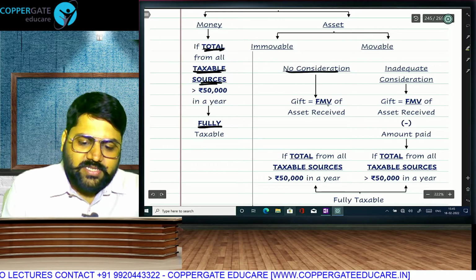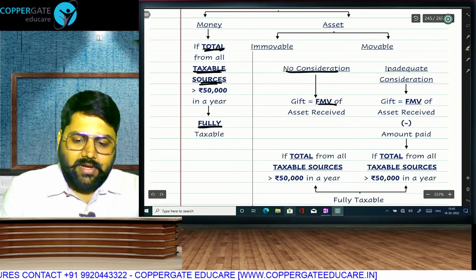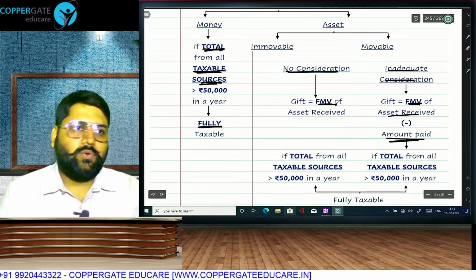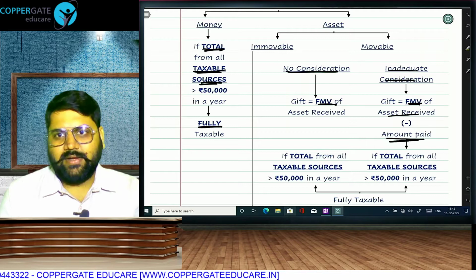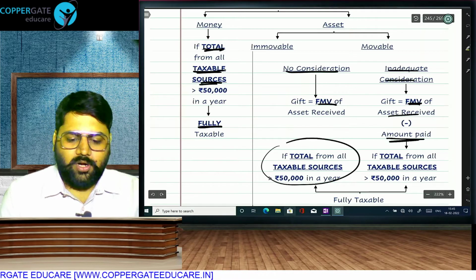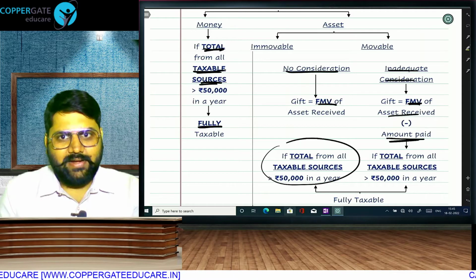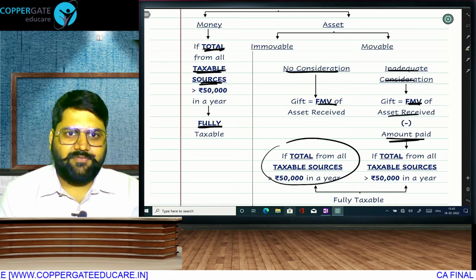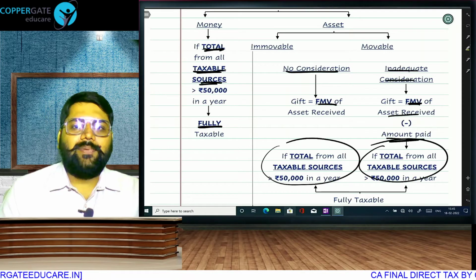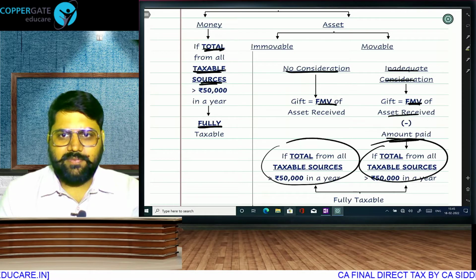No consideration means FMV is fully the gift, and inadequate consideration means FMV minus amount paid will be your gift. If you get it free, then full FMV, and if you get it at a concessional price, then FMV minus the amount paid. And the rule is the same, total from all taxable sources. So remove the exemptions, then take the total, apply the 50,000 limit. More than 50,000, fully taxable.